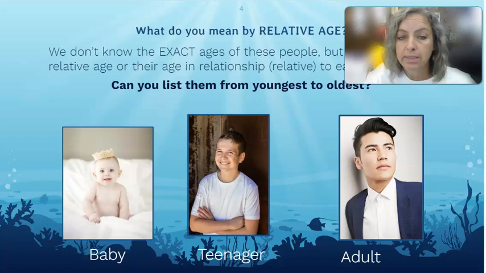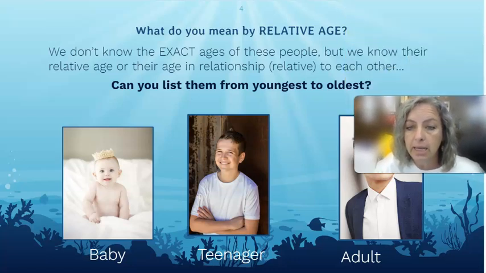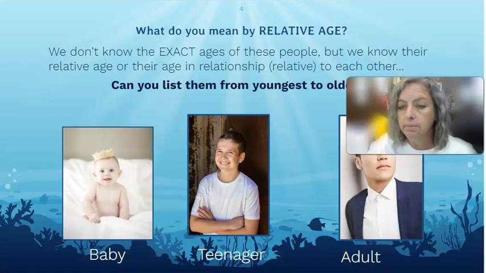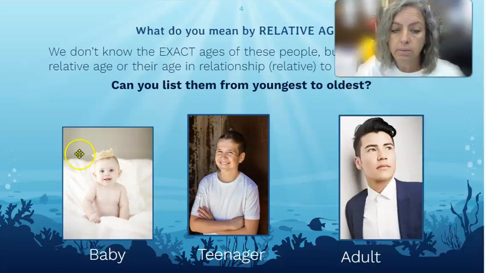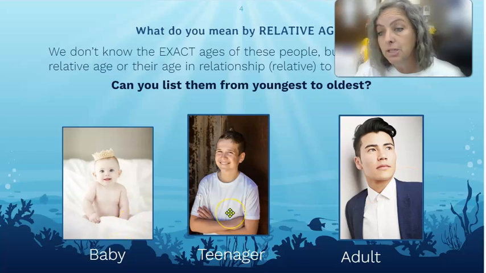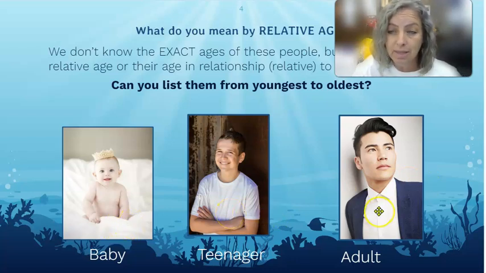So here's another example of the difference between relative and absolute age. We don't know the exact ages of all of these people, but we know their relative age in relationship, or relative, to each other. So we can list them from youngest to oldest. We have a baby, we have a teenager, and we have an adult. And we know that they are listed from youngest to oldest just like this, right? The baby's younger than the teenager, who's younger than the adult.